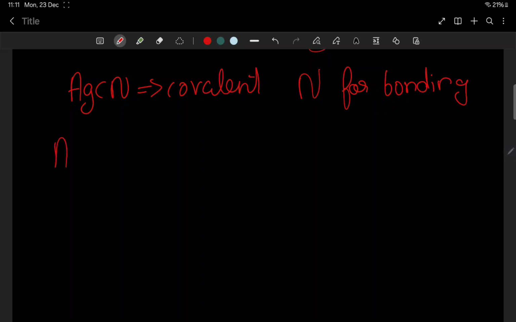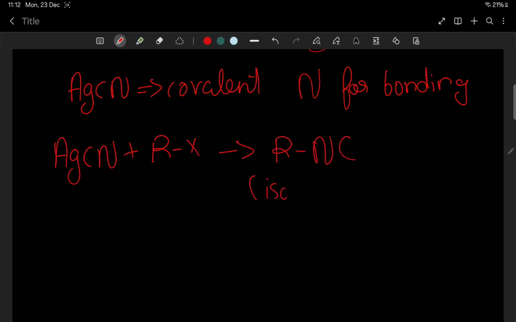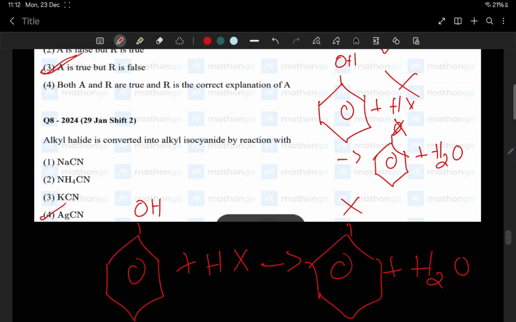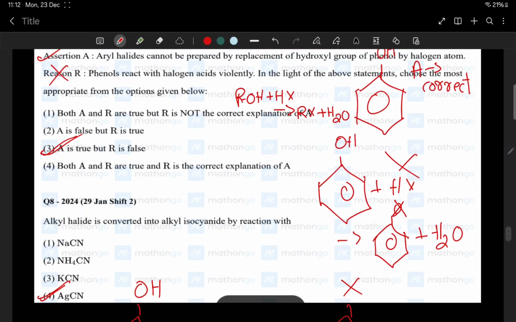Hence, AgCN plus RX gives RNC, isocyanide, plus AgCl, not RCN. Yes, right. So isocyanide is given by which one? AgCN. Option 4. So these two questions were simple.